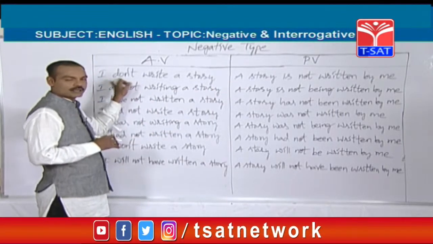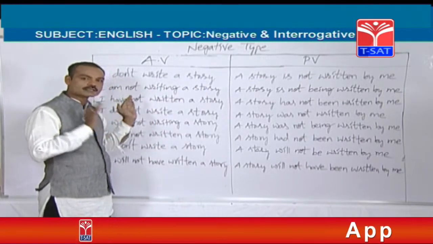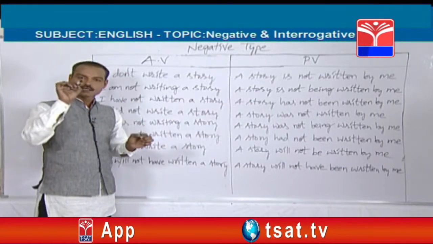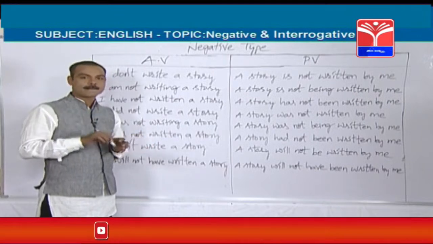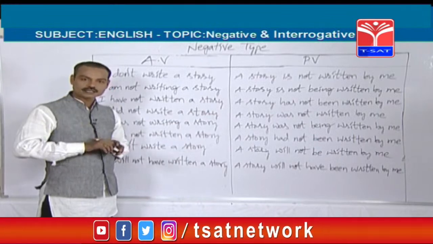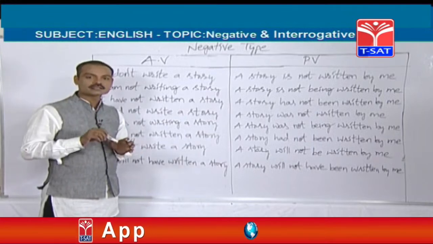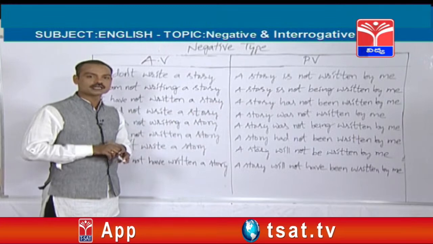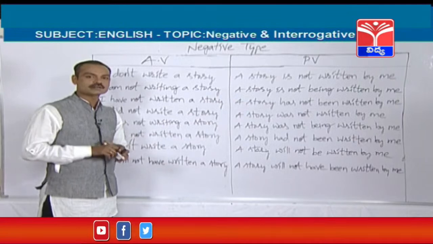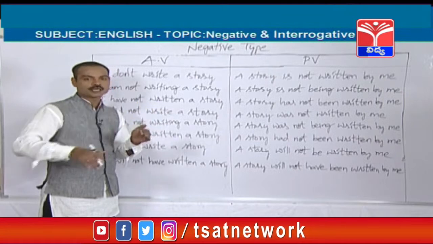So for example, if the activize starts with I, the passivize should end with me. If the activize starts with we, the passivize should end with us. If the activize starts with you, the passivize should end with you. If the activize starts with they, the passivize should end with them. If the activize starts with he, the passivize should end with him. If the activize starts with she, the passivize should end with her. So like this, there will be some changes in pronouns.